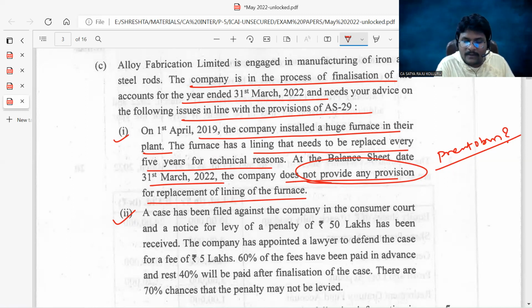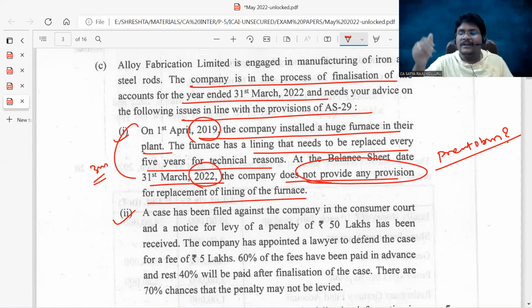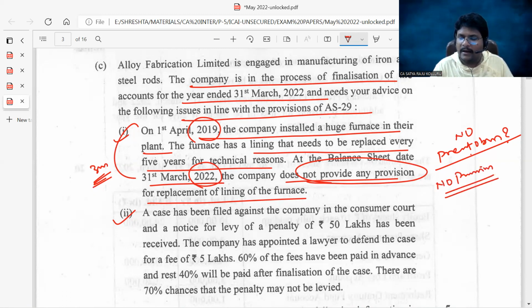But from 1st April 2019 to 31st March 2022, it took only 3 years. That means still 2 years balance is there. At the end of the 3rd year, there is no need to replace the lining. No need to replace the lining means there is no present obligation. If there is no present obligation, no need to create any provision. So the accounting treatment provided by the company is as per AS29 only.